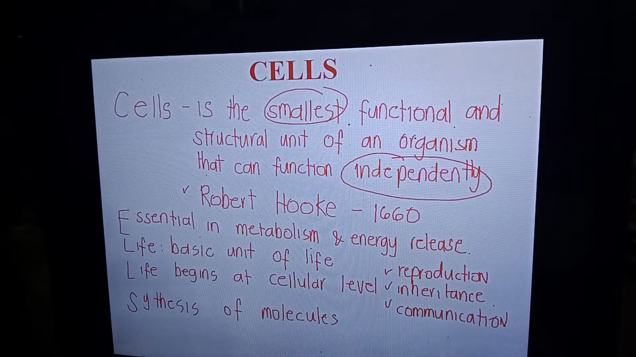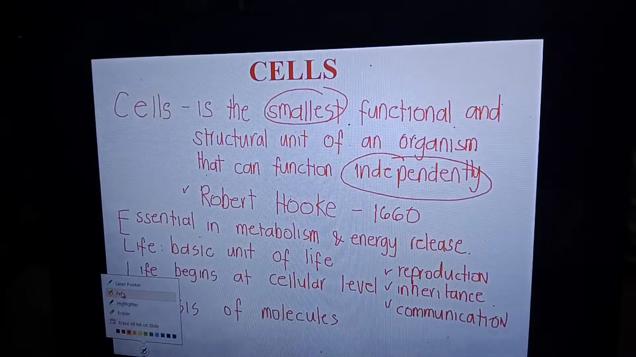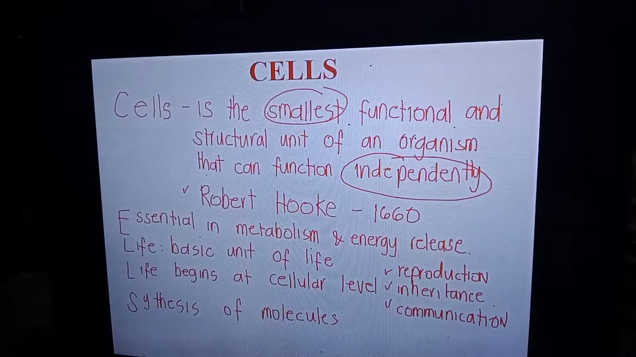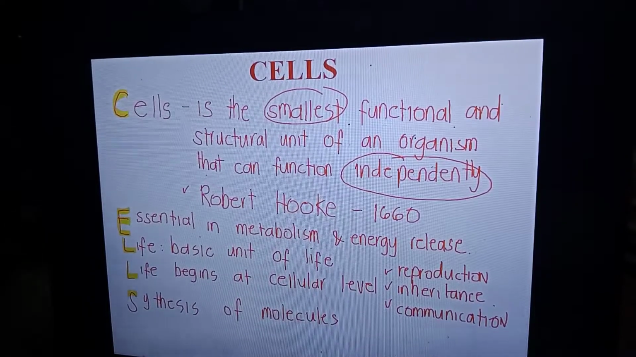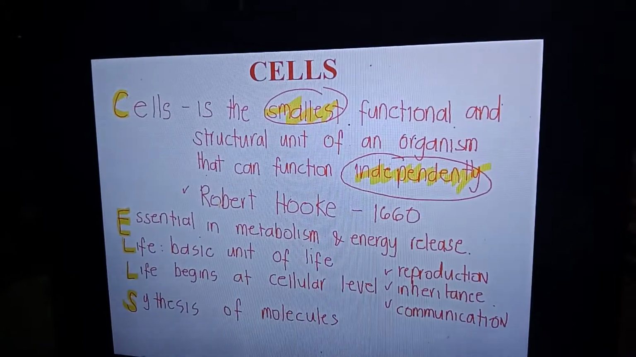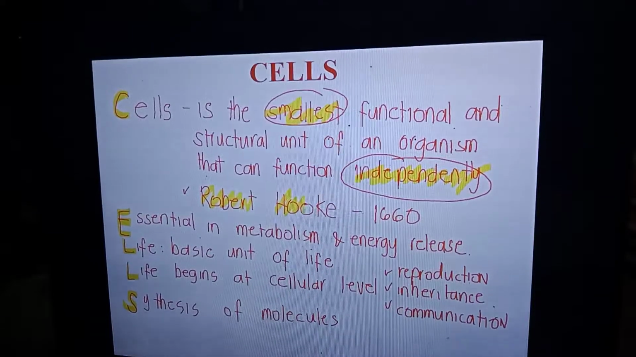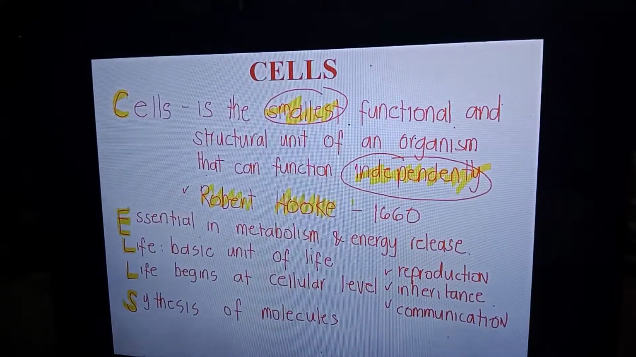Those are the characteristics of cells. We have a mnemonic for them. The smallest functional and structural unit that can function independently. Developed by whom? Robert Hooke. When? In 1660. They're essential in metabolism and energy release. It is the basic unit of life.